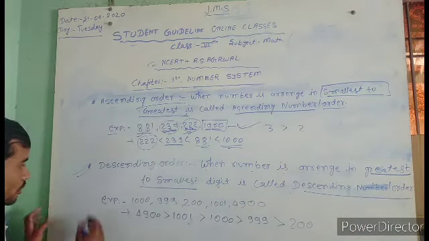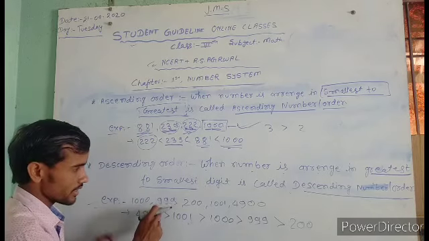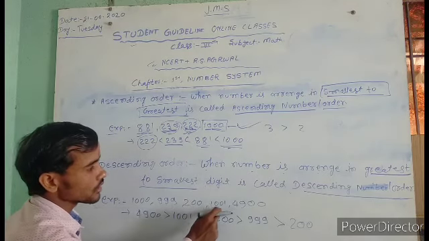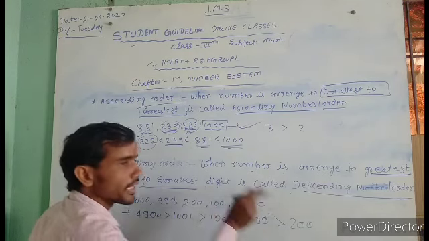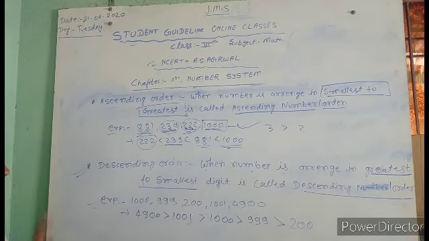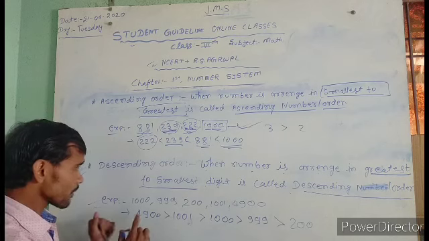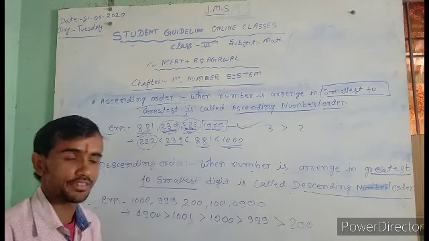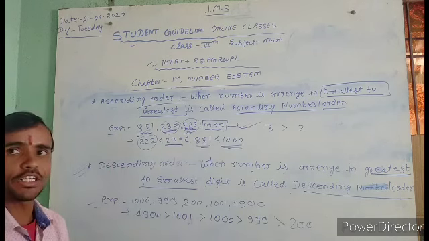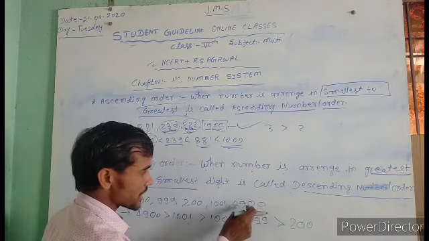Okay, just one example for you: 1999, 200, 1001, 4900. First, read the numbers. It means ones, tens, hundreds and thousands.